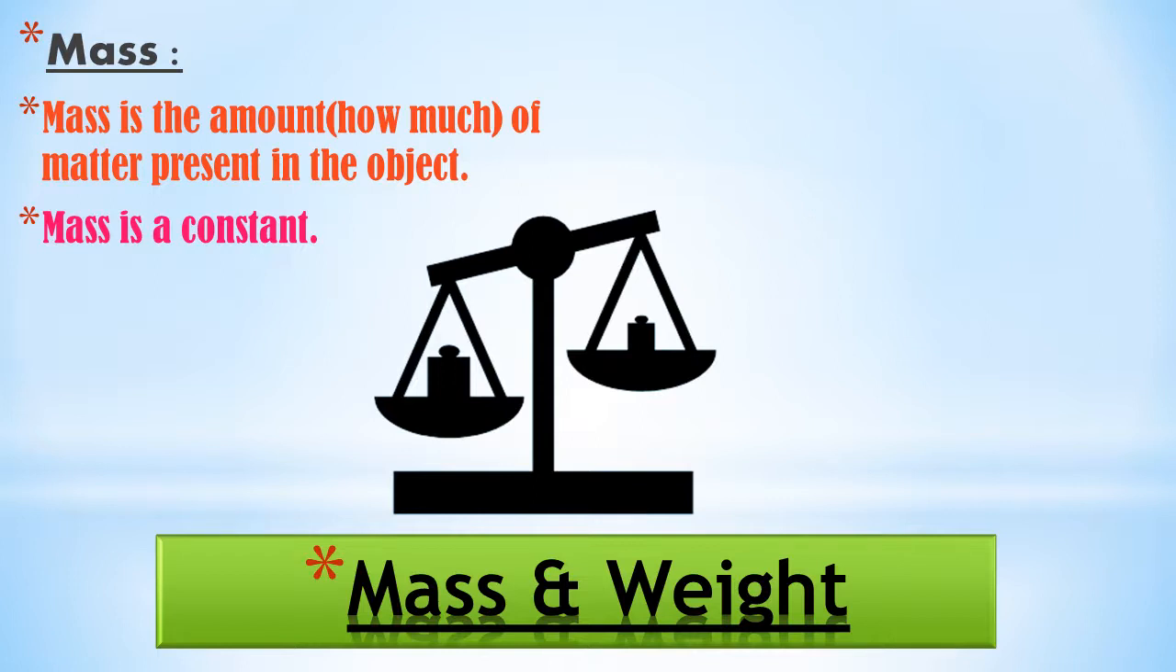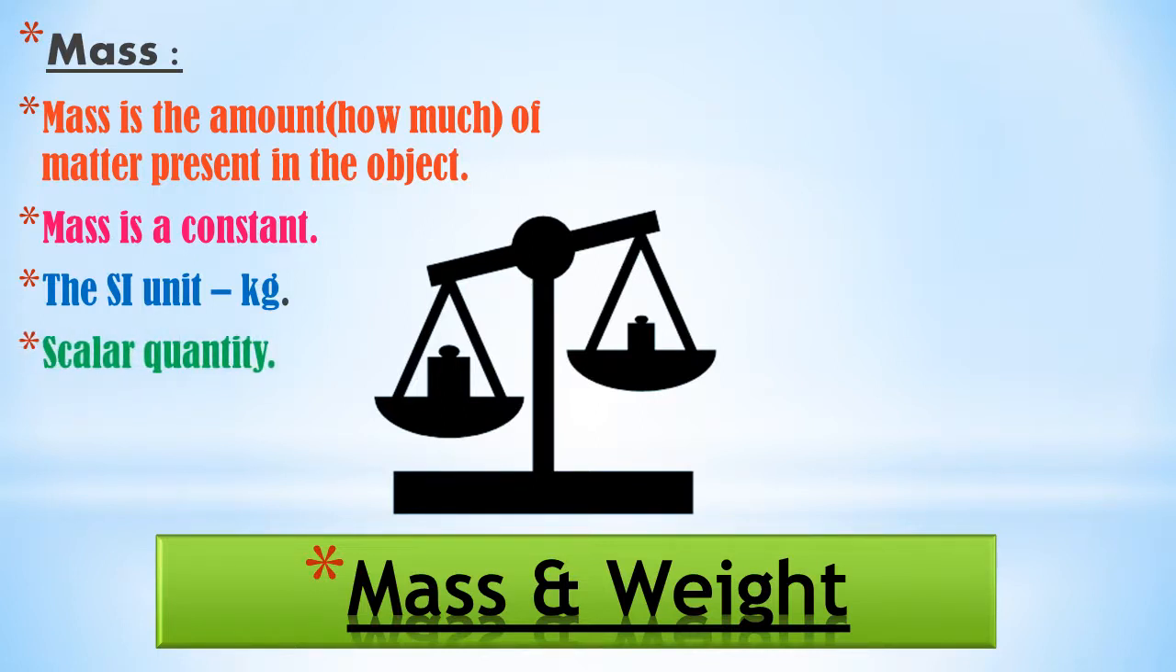That means the mass of one object is, suppose, 2 kg on the earth. So the mass of the same object on another planet, like we can say the moon, is the same, only 2 kg. Okay, so mass is constant, its value does not change. And the SI unit of mass is kg, that is kilogram.